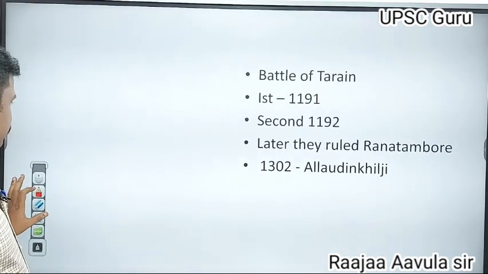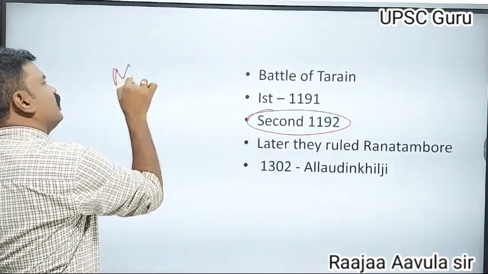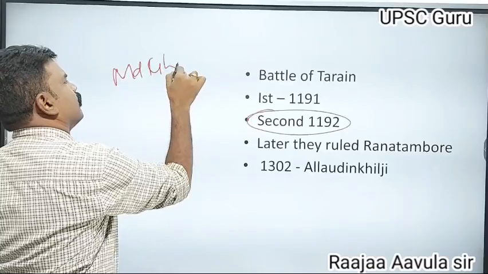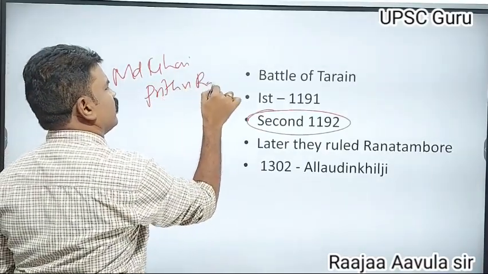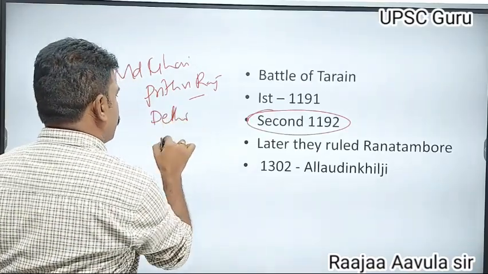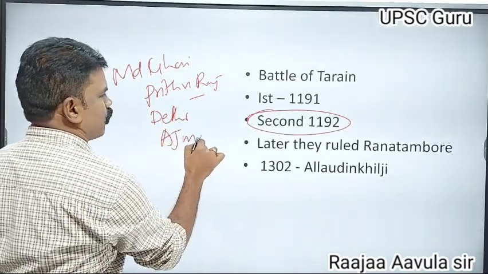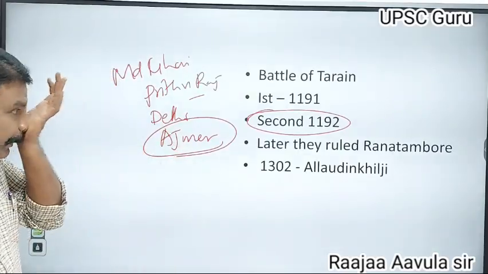In the second battle of Tarain, Muhammad Ghori defeated Prithviraj. Delhi and Ajmer, these two were occupied by Muhammad Ghori.